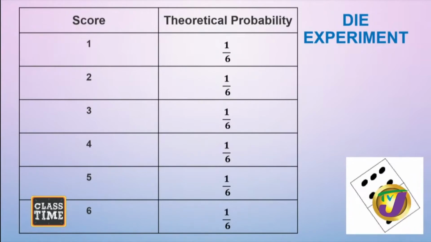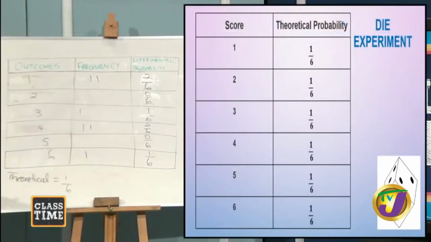So experimentally we got 2/6, and theoretically we would have gotten a 1/6 chance of getting a 1. Right, Latoya? Yes. So we're seeing almost everything adding up and a few things a little bit different. Only the 3 and the 6 matched theoretically. The 1, 2, 4, and 5 were different, and that's fine. We just wanted to understand that there's a theory, and when you experiment, the theory might differ from the experiment, right? That is correct.